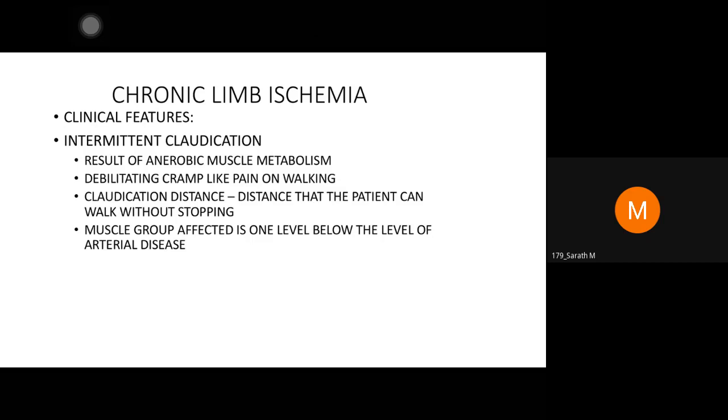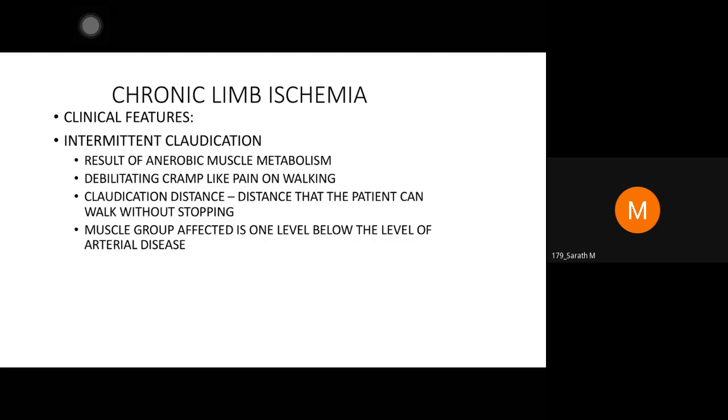Based upon the vessel that is involved, the pain site can be in the calf muscle, the thigh, or the buttocks. That depends upon the level at which the vessel has got occluded in the lower limb I'm talking about. In the upper limb, a household lady who is working is not able to press, she feels the arm is weak and then there is pain. That is upper limb ischemia. In lower limb ischemia, the problem is in walking, the distance.